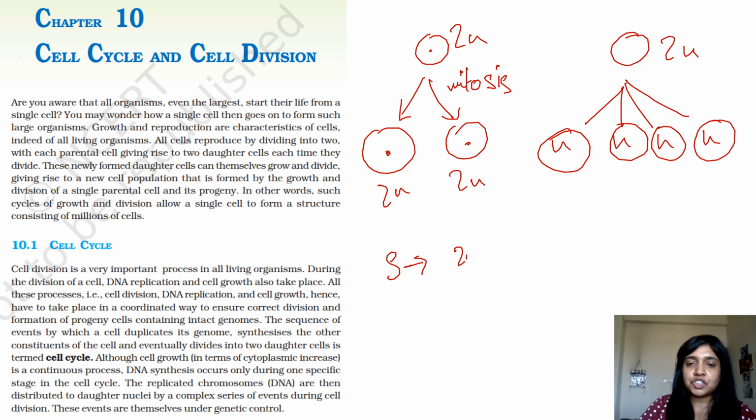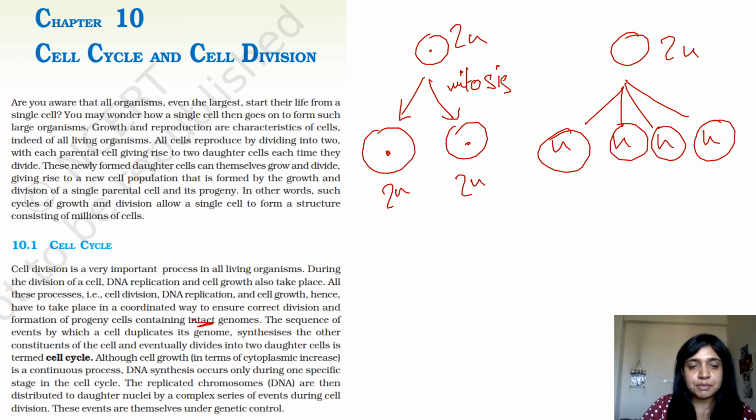So what happens in S phase, your genetic content doubles. For example, if the initial genetic content was 2n, in S phase, this 2n becomes 4n, right? So if this does not happen and still cell division continues, then the daughter cells would have n and n, which is the haploid content, and then those cells will not be able to survive, right? So, for proper division, you need replication. So, DNA replication and cell growth hence have to take place in a coordinated way to ensure correct division and formation of progeny cells containing intact genomes.